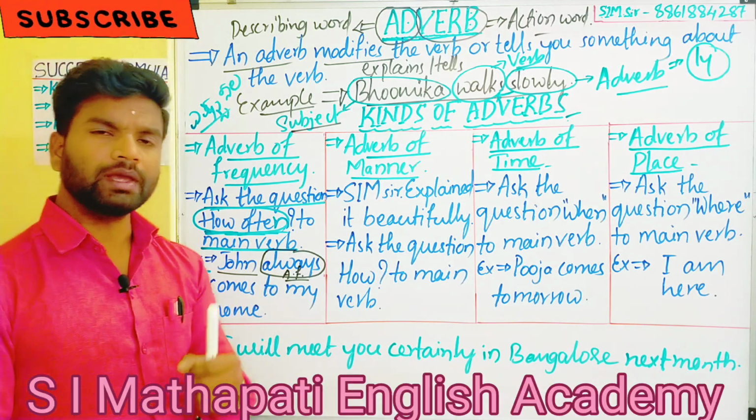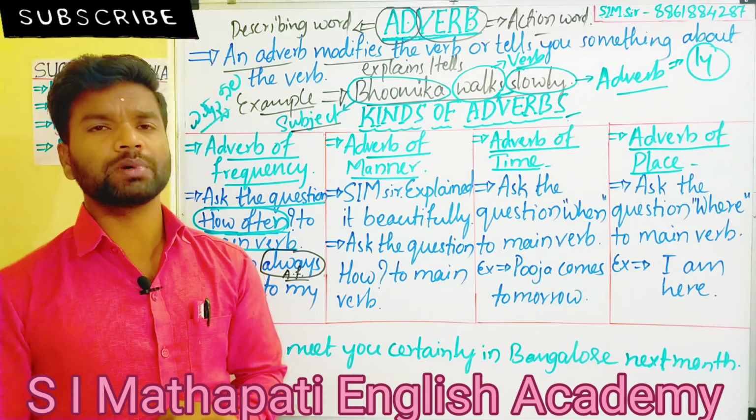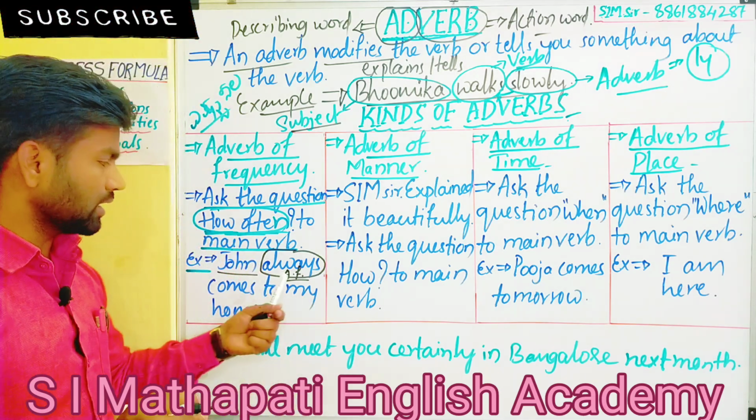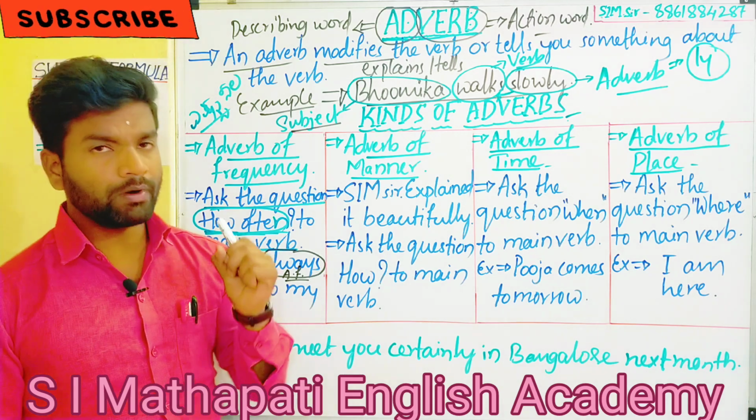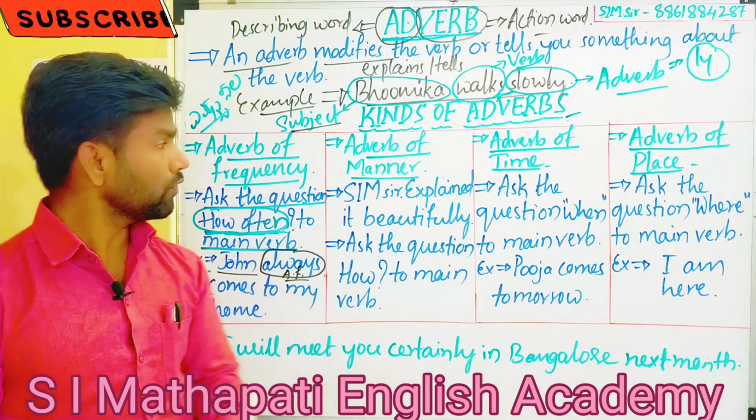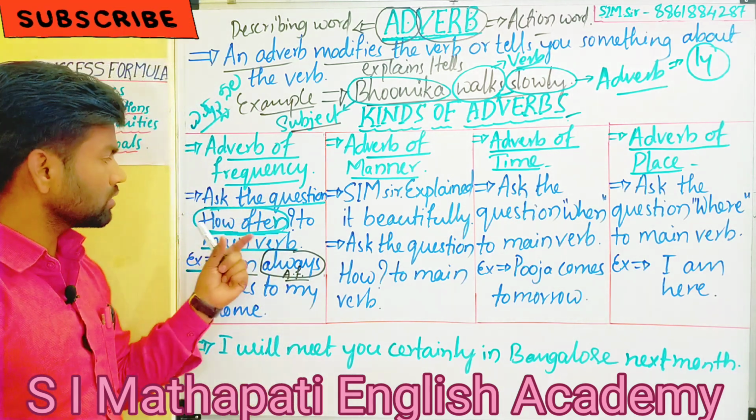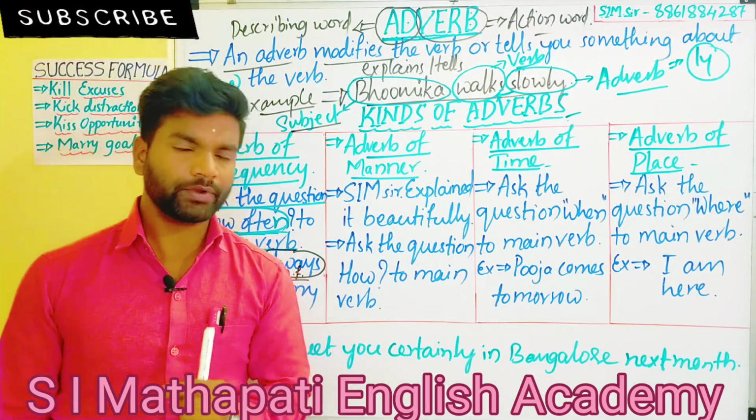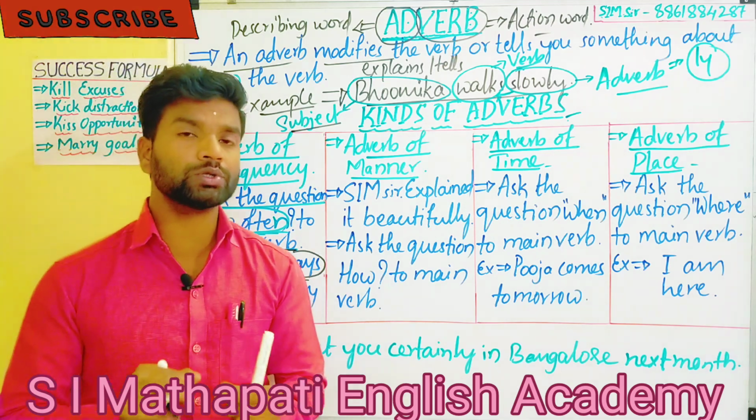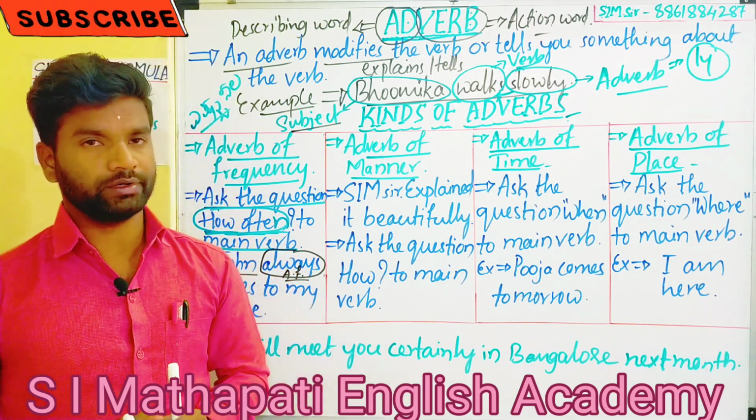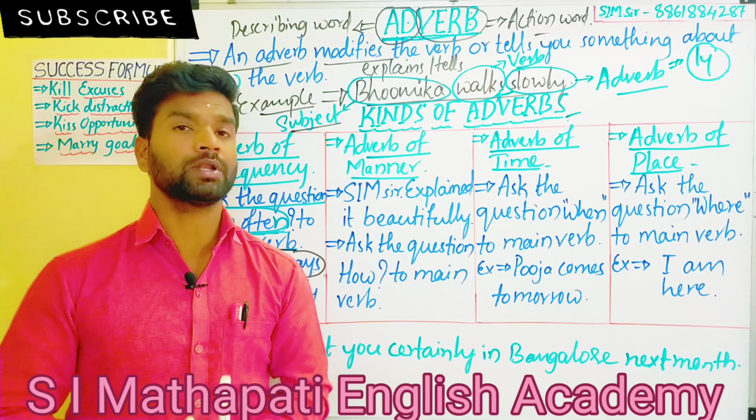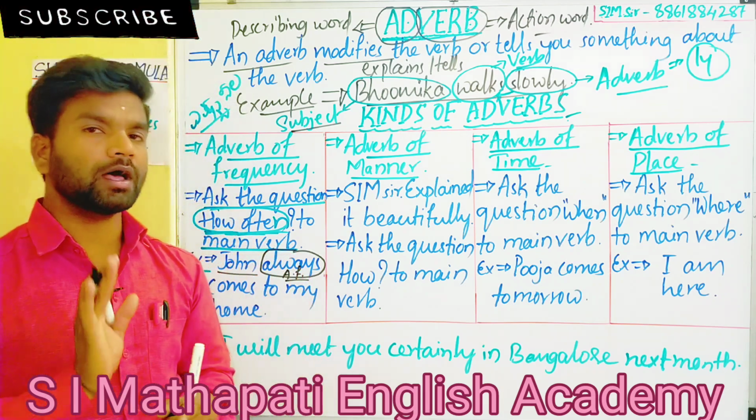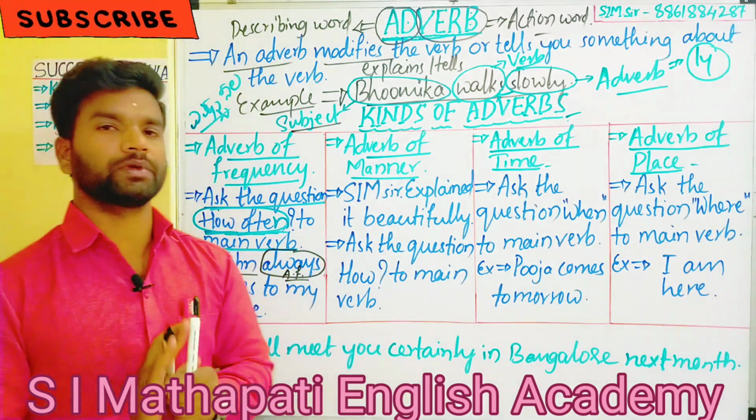When does he come? He comes again and again, he always comes. That is why always is an adverb of frequency. I hope you got the idea of the short trick to find out the adverb of frequency: ask the question "how often" to the main verb. The answer that comes is the adverb of frequency.